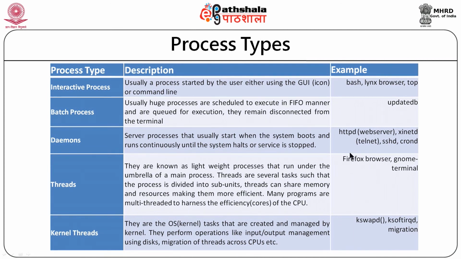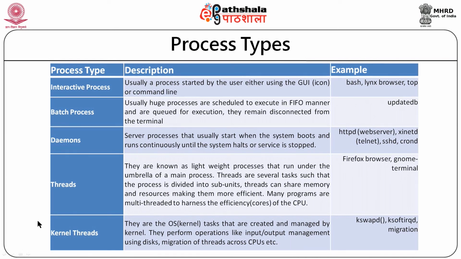The number of tabs can be the number of threads for a given browser, and threads can also be kernel level threads. So, if the user is not creating the thread, but the operating system itself is creating it, we call it a kernel level thread. Examples are kswapd, ksoftirqd, migration, etc. These threads are created by the kernel for efficient scheduling of resources.